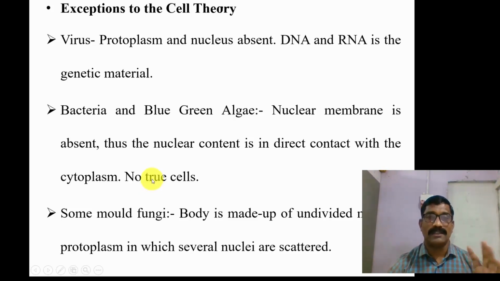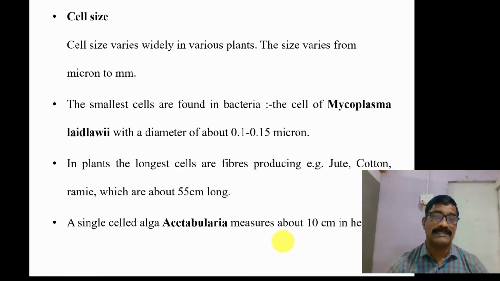So there are some exceptions. One exception is that there are no true cells in bacteria and blue-green algae, as well as in viruses. Also, in some mold fungi, the bodies are made up of undivided masses of protoplasm in which several nuclei are scattered. So these are some exceptions to the cell theories given by different scientists who worked upon the cell.